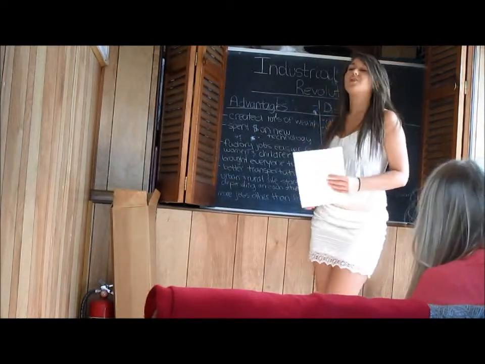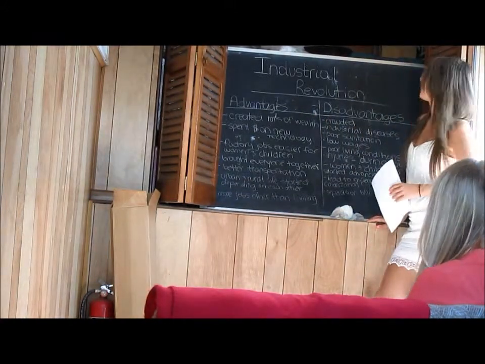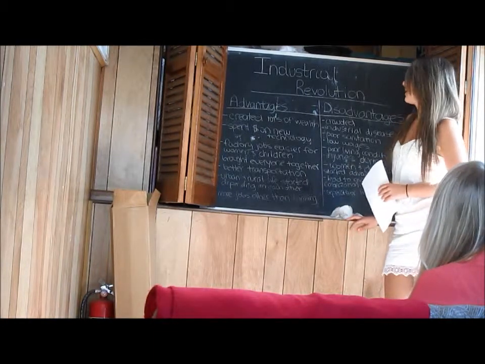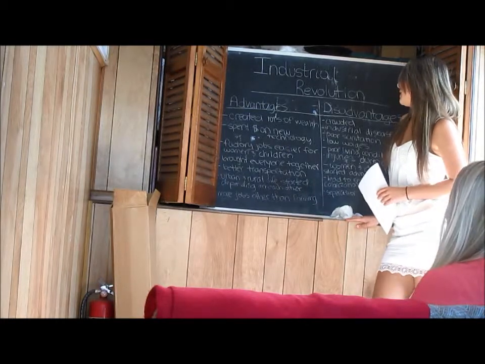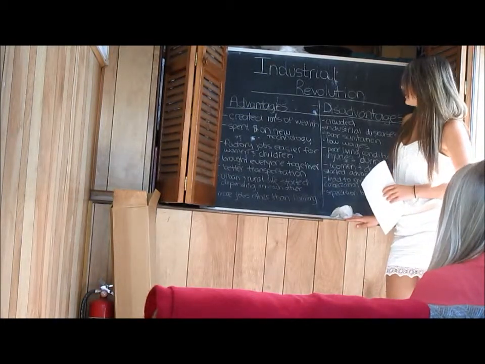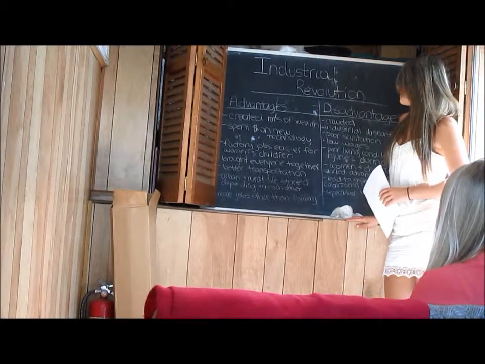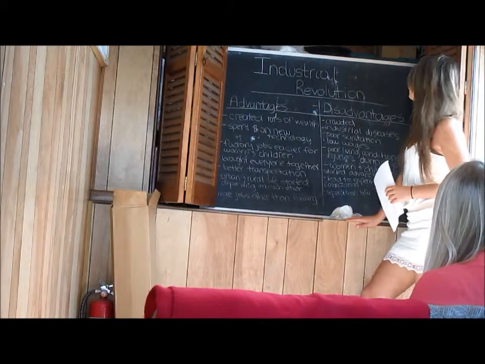Why don't we look at the chart we made yesterday about the advantages and disadvantages of the Industrial Revolution? Some of the advantages were that it created lots of wealth, spent money on new technology, factory jobs were easier for women and for children, it brought everyone together, it created better transportation, the urban and rural life started depending on each other, and more jobs other than farming were created.